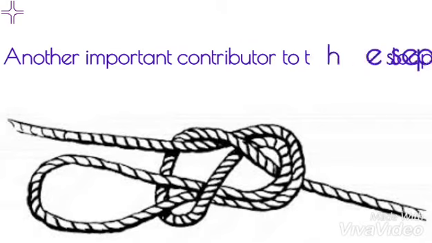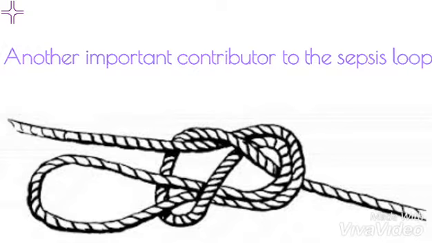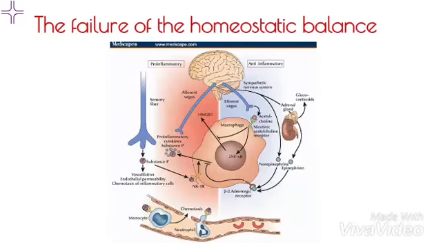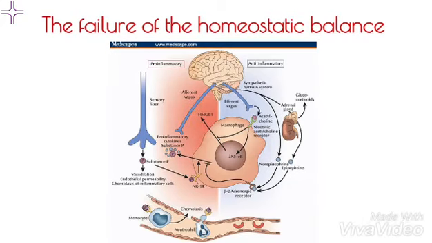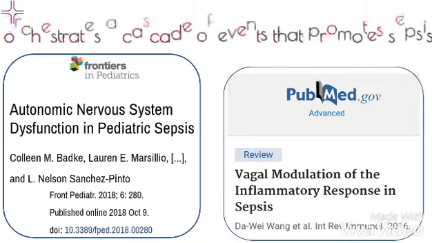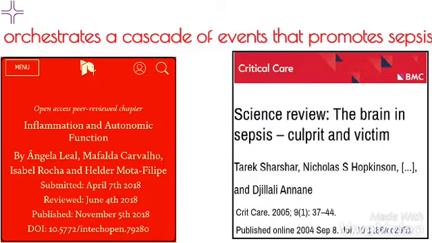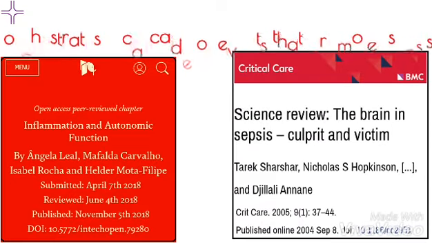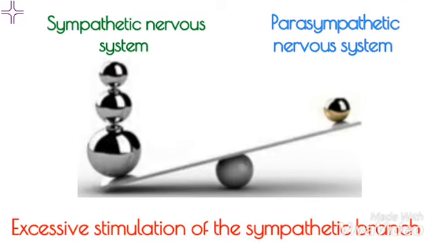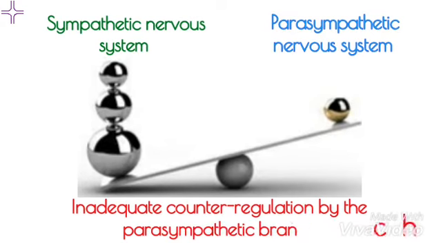Another important contributor to the sepsis loop is the autonomic nervous system. Also largely unrecognized, the failure of the homeostatic balance between the sympathetic and parasympathetic branches orchestrates a cascade of events that promote sepsis. The autonomic nervous system dysfunction is often due to excessive stimulation of the sympathetic branch and inadequate counter-regulation by the parasympathetic branch.